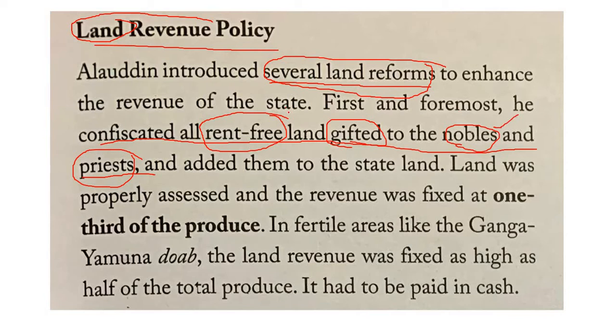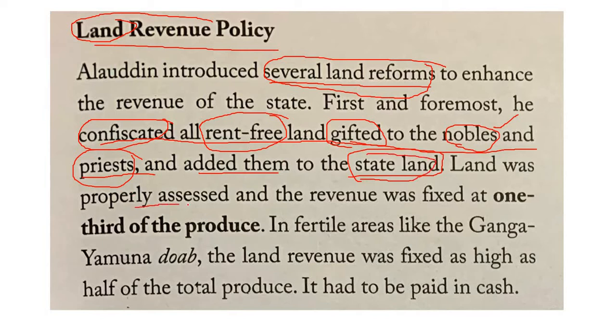Now he understood this phenomenon, and what he did, he confiscated, means he took back all those lands which were gifted to nobles and priests, and he added them to the state land. State land means land which belongs to the sultan. In those days, the Sultan was the owner of all the lands, and he appointed tax collectors to collect the tax from that land. So even from nobles and priests, he took back all the land which was given as gift, and he added that land to the government land or state land.